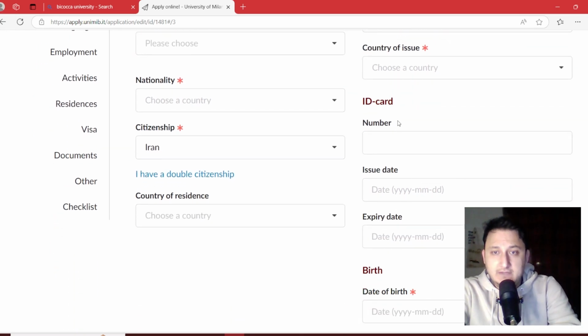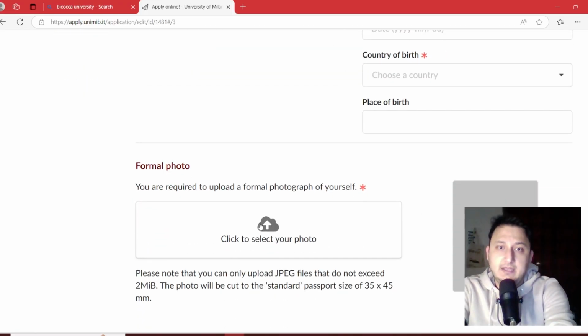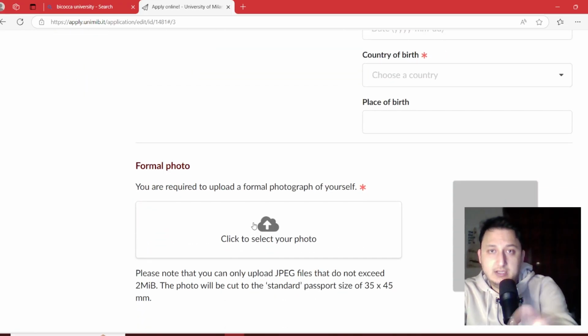And if you have any identity card, you can add it here, but it's optional because we don't have any stars like this red one here, so it's not necessary to fill here. So the birth date and country of birth, it's same as you can see in the passport, and you can upload your formal image that it will be published on your card when you come to Italy.